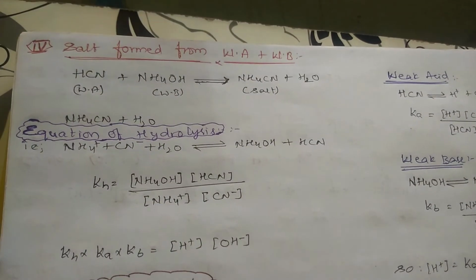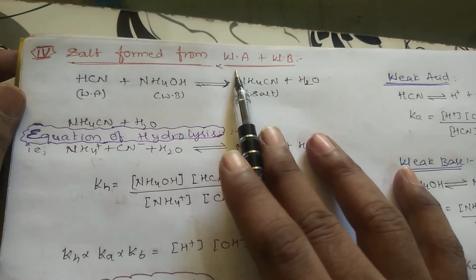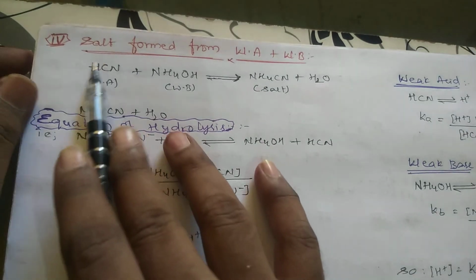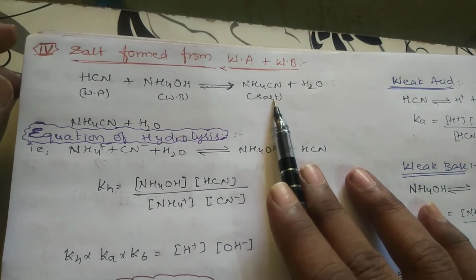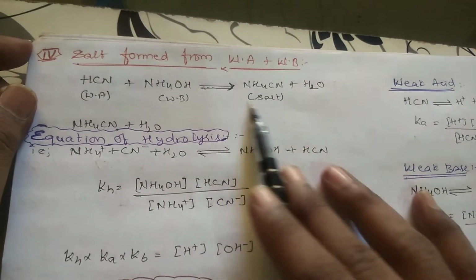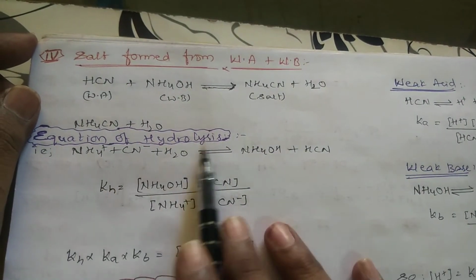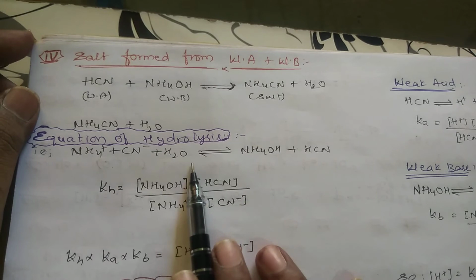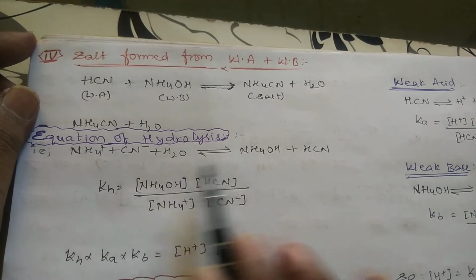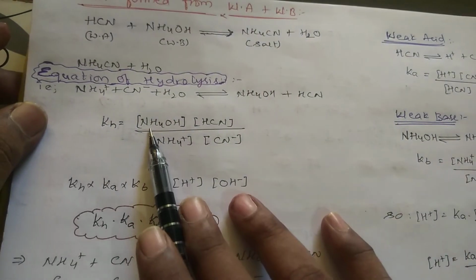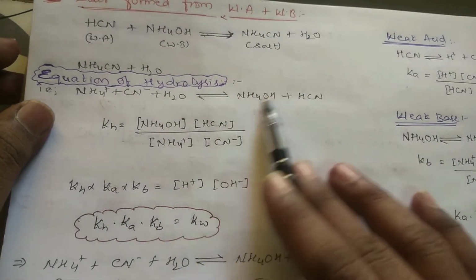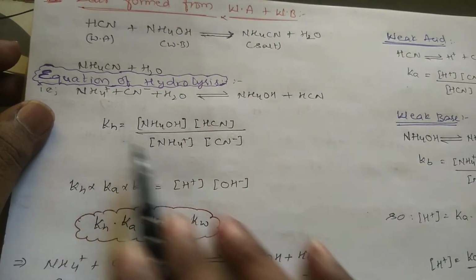So a salt formed from a weak acid as well as a weak base, both will show hydrolysis. I am taking the weak acid HCN plus the weak base NH4OH. What will you get? You will get the salt NH4CN plus H2O. And NH4CN, if you write the equation, NH4+ and CN-, these two will be involved in the hydrolysis. What happens? You will get NH4OH plus HCN. And Kh will be equal to products concentration by reactant concentration.